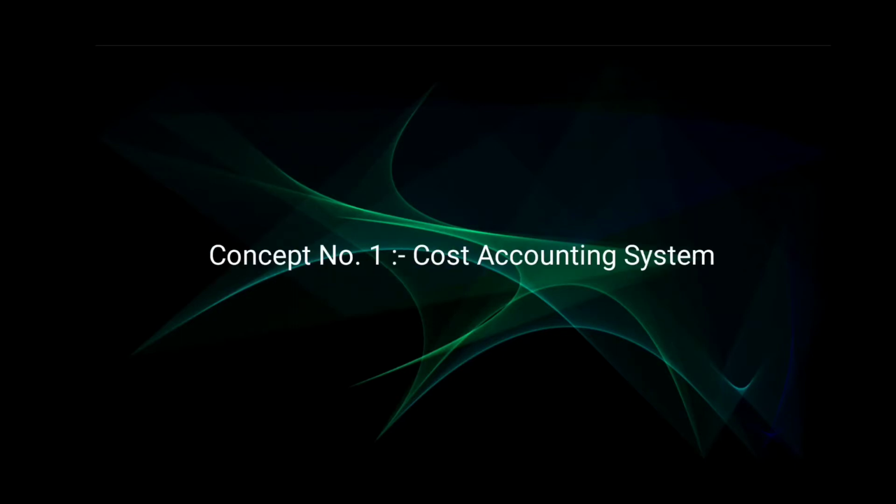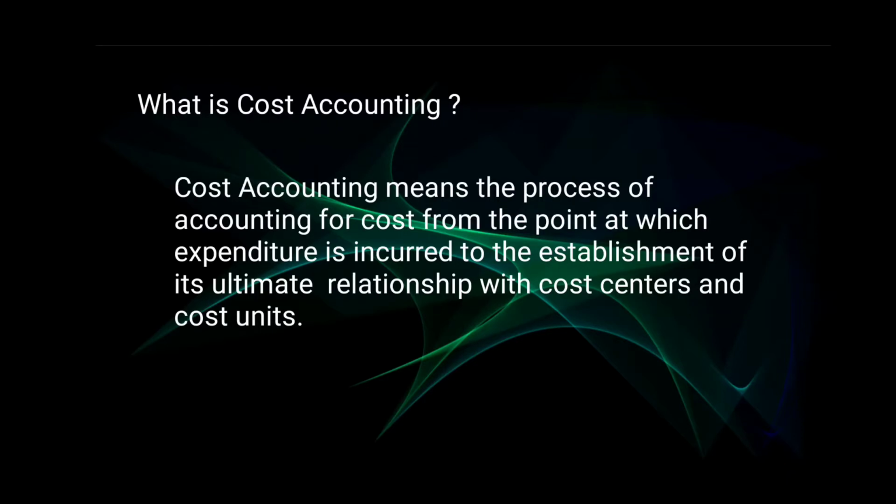Concept number 1, cost accounting system. What is cost accounting? Cost accounting means the process of accounting for cost from the point at which expenditure is incurred to the establishment of its ultimate relationship with cost centers and cost units. Means cost accounting is a business practice in which they record, examine and study the company's cost spent on any product or service or anything else in the organization. So the financial statements and the ledger give the management a clear understanding of the cost information.